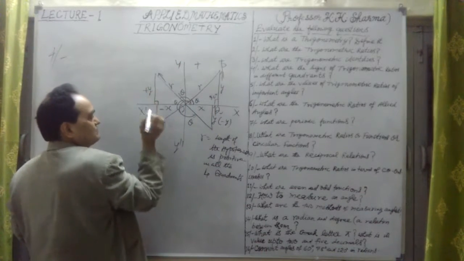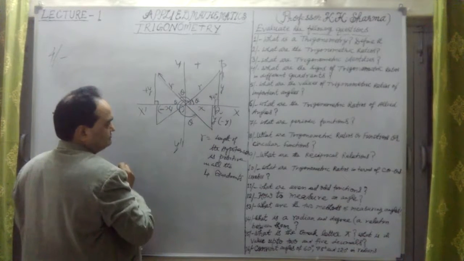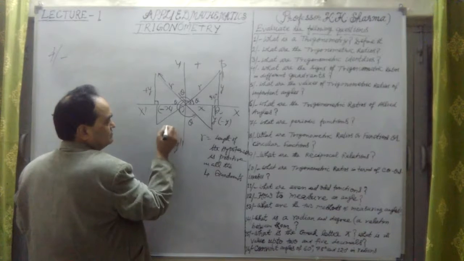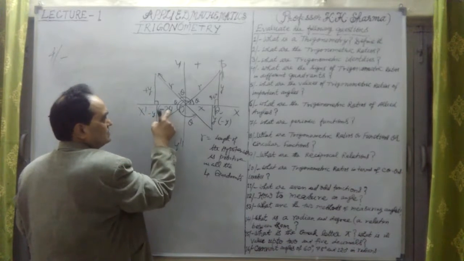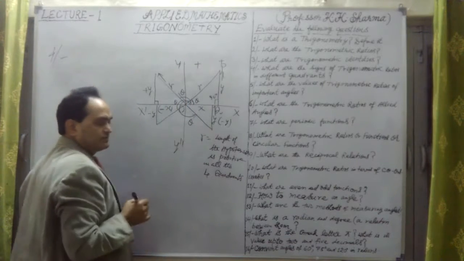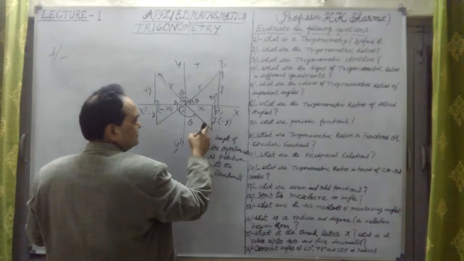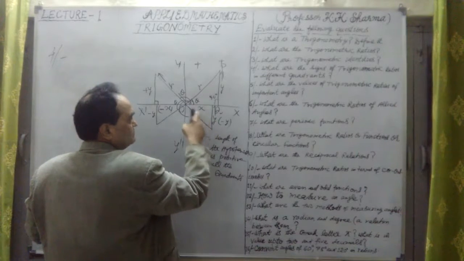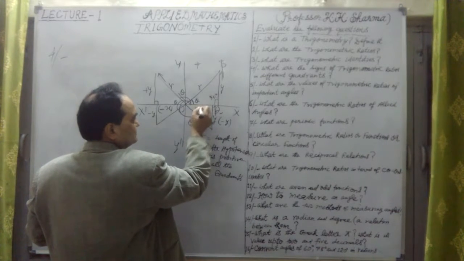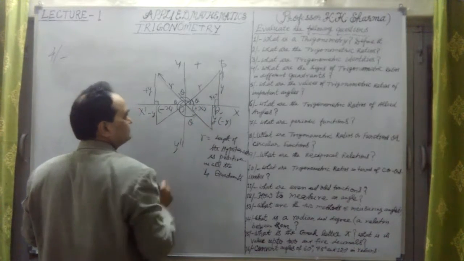This is plus y, but this is minus y here because x is negative. In this case both are negative, y is negative and x is negative, in this right angle. Now in this case y is negative but x is positive. This is plus x.